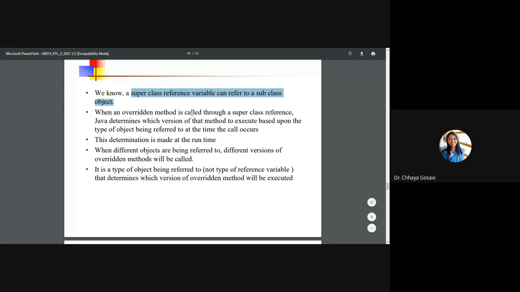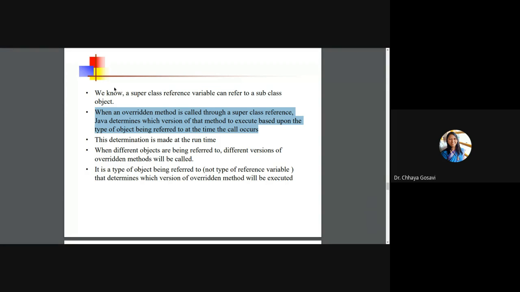When an overridden method is called through a superclass reference, Java determines which version of that method to execute based upon the type of object being referred to at the time the call occurs. So I'll explain this with an example. First we'll look at the example and then we'll come back to this slide.